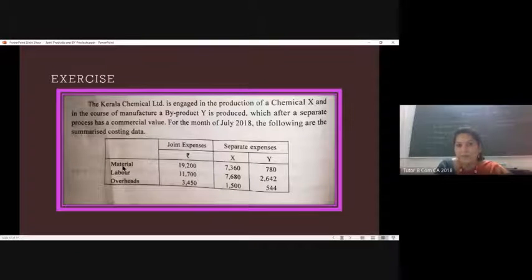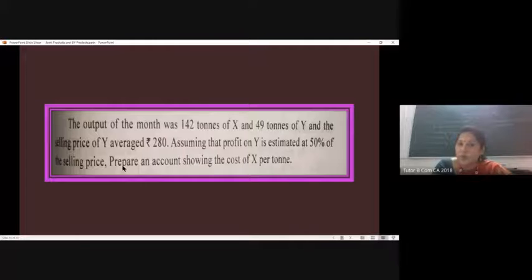We will come back to it. They have also given the output of X as 142 tons and Y as 49 tons, and the selling price is averaged as 280 for Y. Assuming that profit on Y is estimated at 50% of the selling price, prepare an account showing the cost of X per ton. Now, the question here is, if we really have to find the cost of X, we will have to remove the joint cost of Y from here.